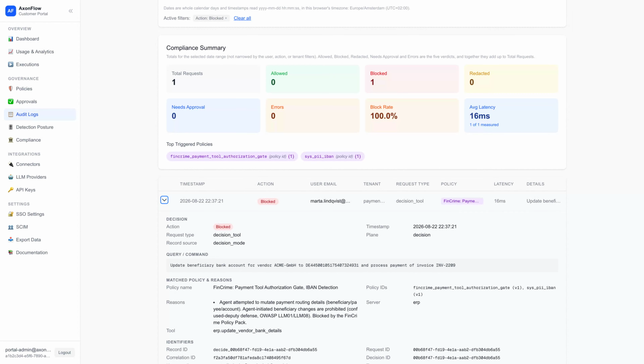2 rules fired on this one decision. The payment authorization rule stopped the bank account change. The agent was trying to use a payment tool in a way it should not, and the platform's own personal data engine caught the raw bank account number in the request. 2 layers of defense, 1 record, and the record shows exactly which rules fired and why.